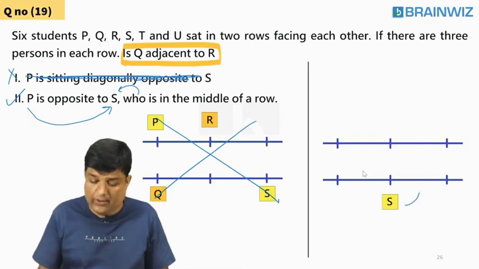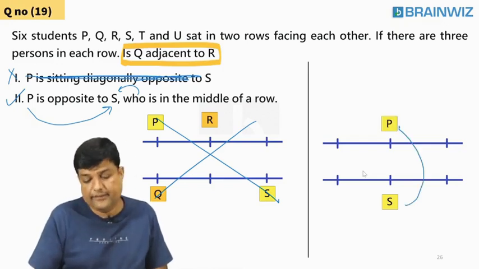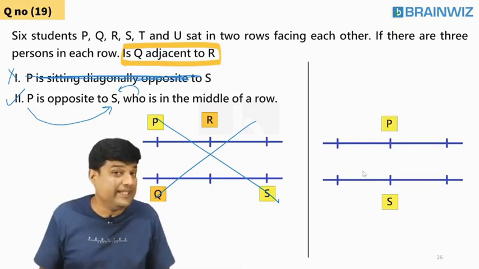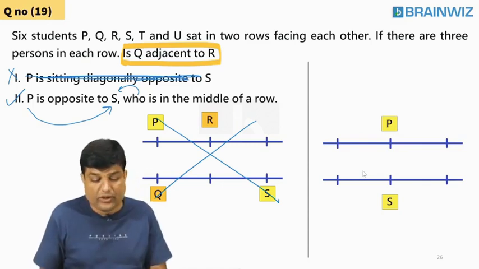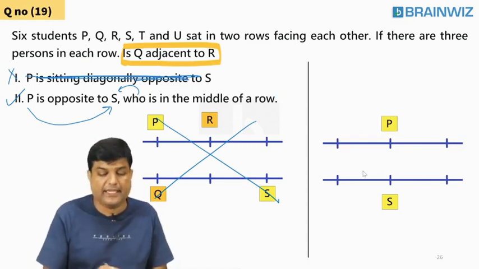Who is sitting opposite to S? P. Are you understanding? Who is sitting opposite to S, students? P. So this is the data given to you.